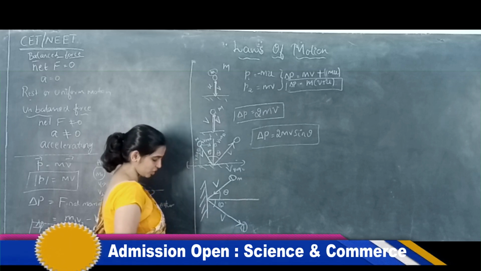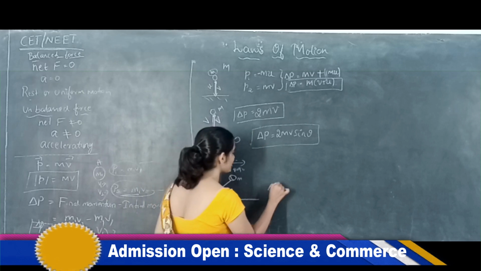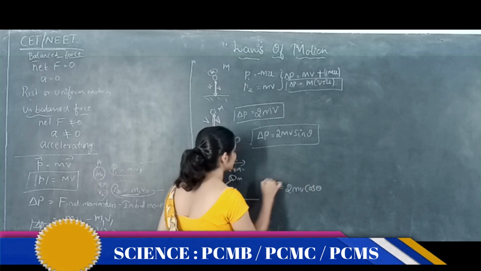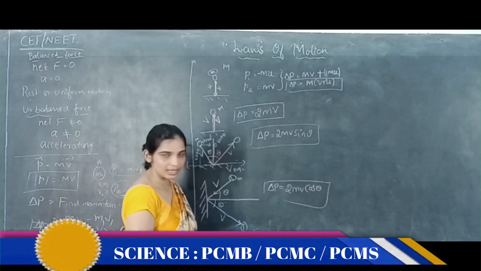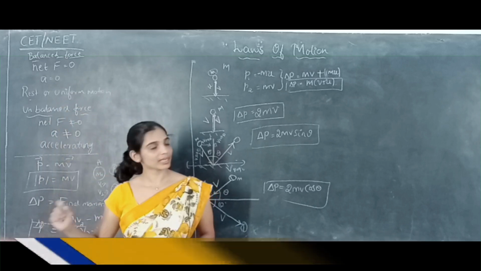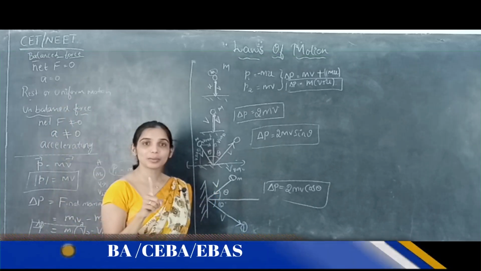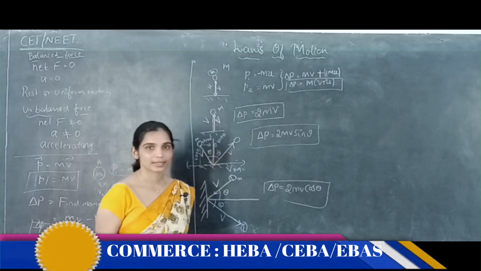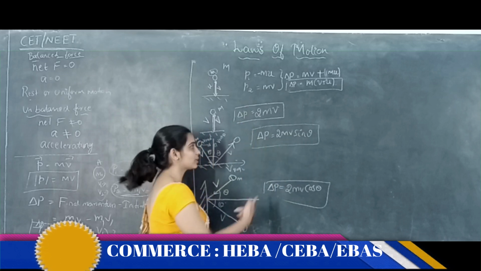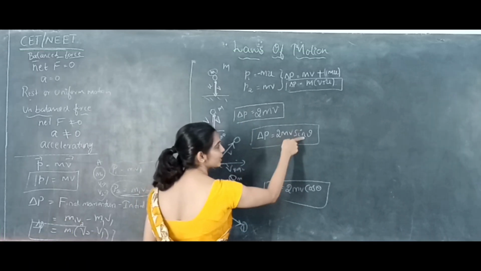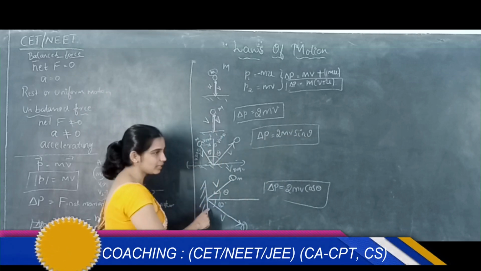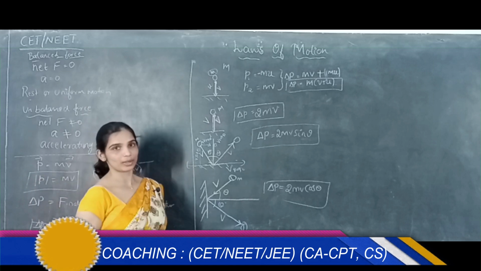Now what is the change in the momentum of this case? Change in the momentum of this case is 2mv cos theta. See, the difference is here the ball is dropped from the top to the ground with an angle theta. So change in the momentum takes place vertically, perpendicular to the surface. So 2m sin theta, vertical component of velocity is nothing but v sin theta, correct? v sin theta. Whereas here you are throwing it horizontally on the wall.